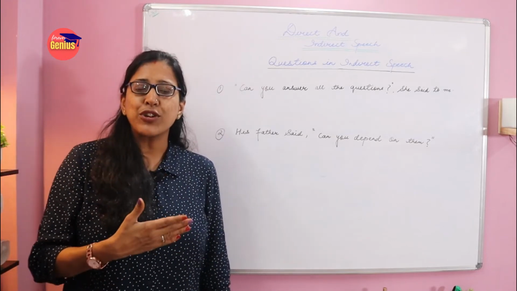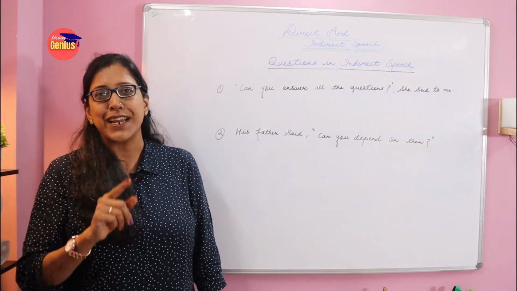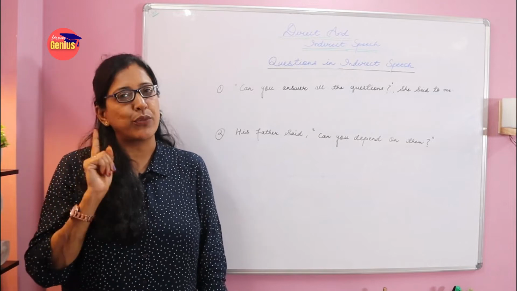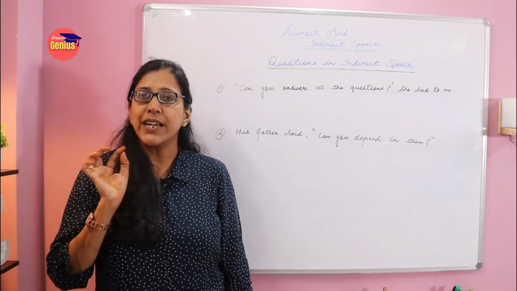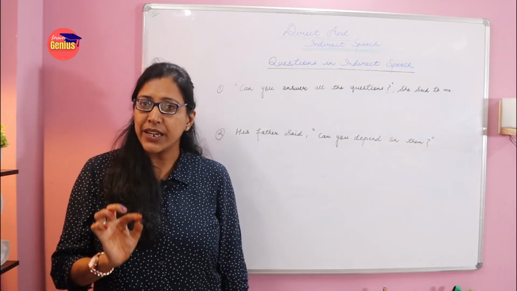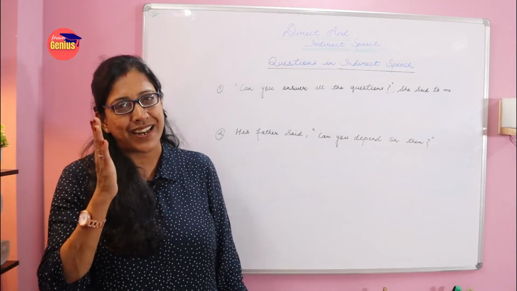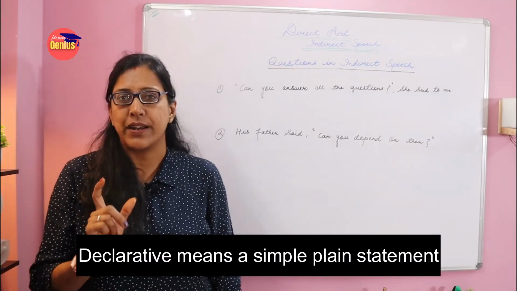First and foremost, what we have to remember is that if it is an interrogative sentence, we need to change it into a declarative sentence. Declarative means a simple plain statement.